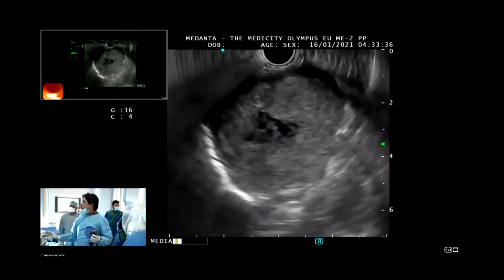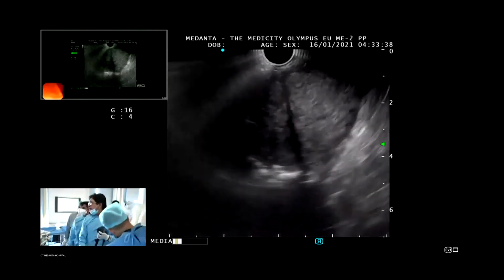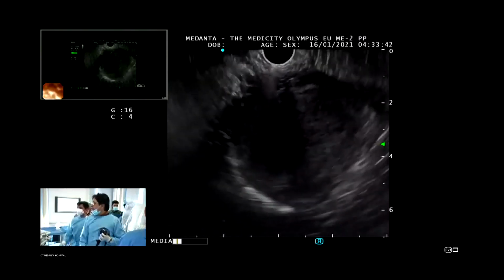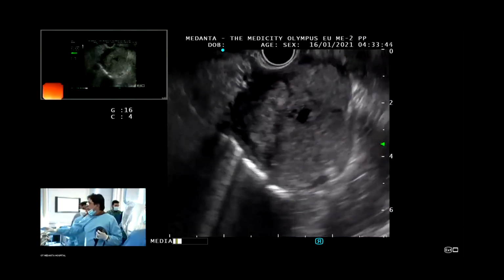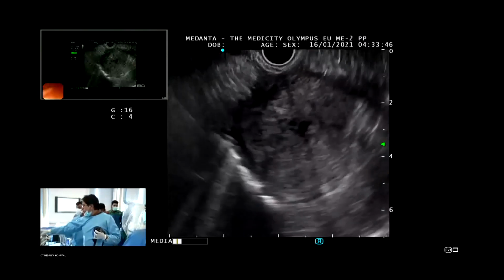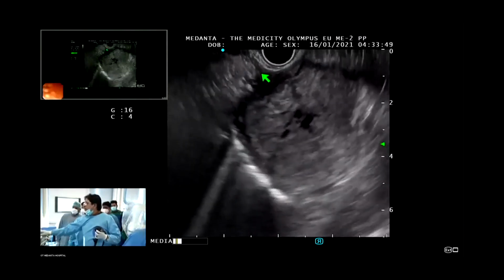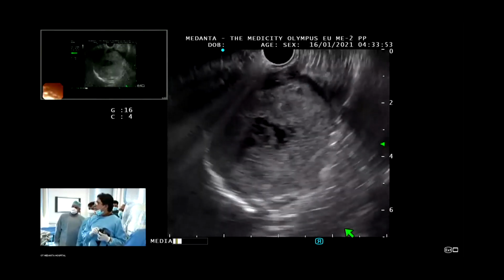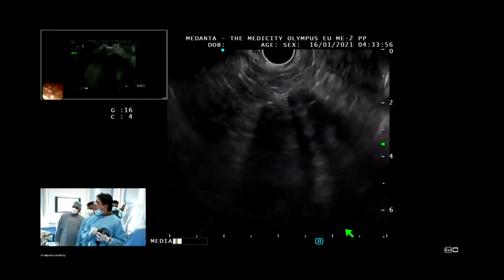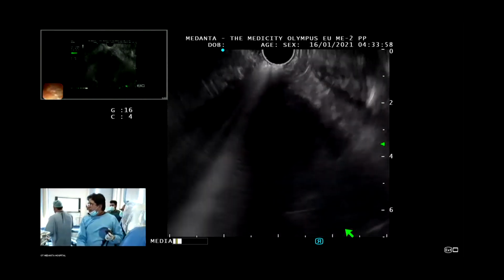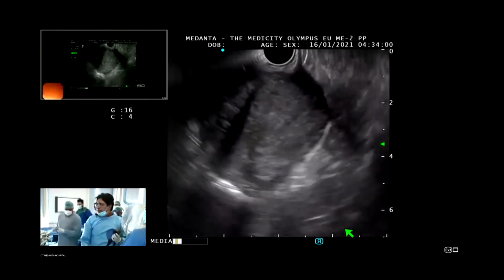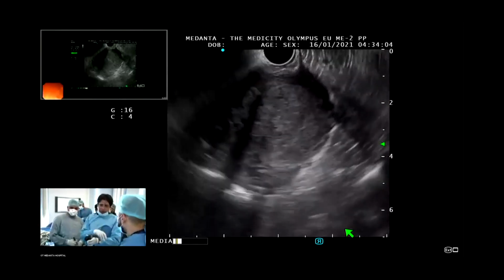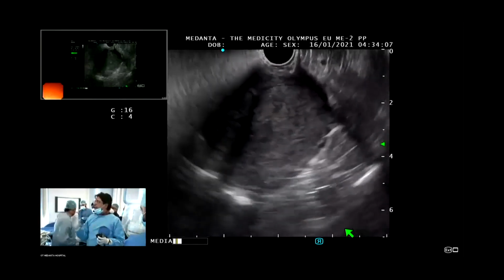Okay, so one piece of information is very clear. What information do we need? The layer of origin. We have confirmed the layer of origin is the fourth layer. Can you appreciate it here also? May I ask a question? When do you put water in? Yeah, I can put water to delineate the edge of the lesion. I put water to focus on the lesion, but I'm not putting water now; if you want, I can do the demonstration. I'm just finding the points.